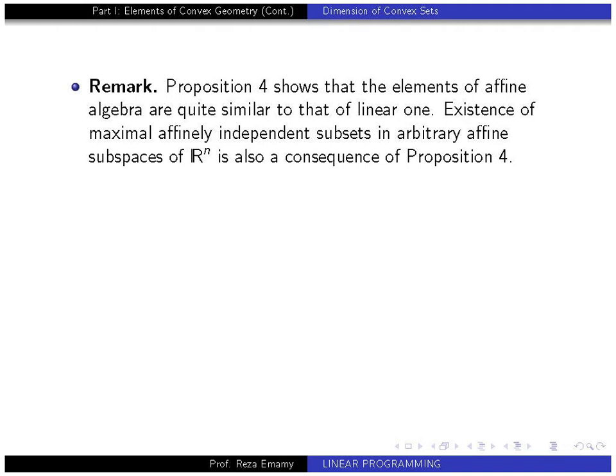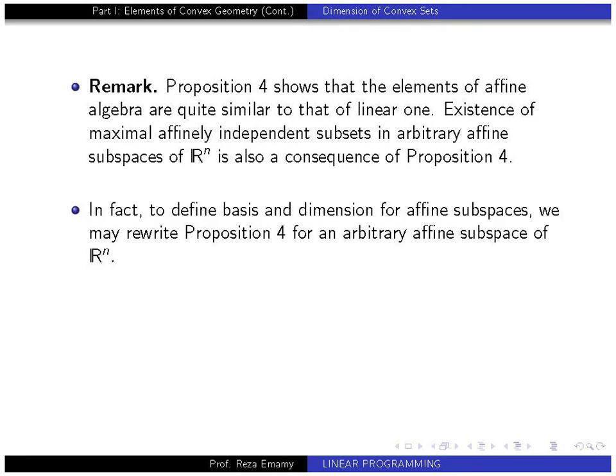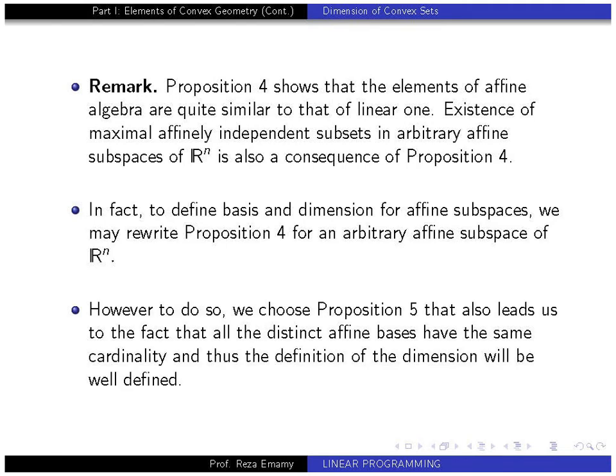Here there is an important catch in this definition. When we want to define the basis, we are going to talk about this very critical point later. Here is that critical point really. In fact, to define basis and dimension for affine subspaces, we may rewrite proposition 4 for an arbitrary affine subspace of Rn. Okay, let's see what it means. But here, instead of proposition 4, we decided to choose proposition 5 to define the basis really.